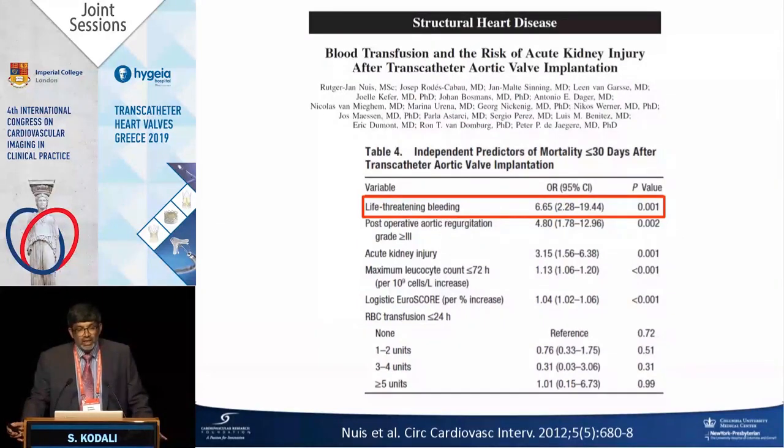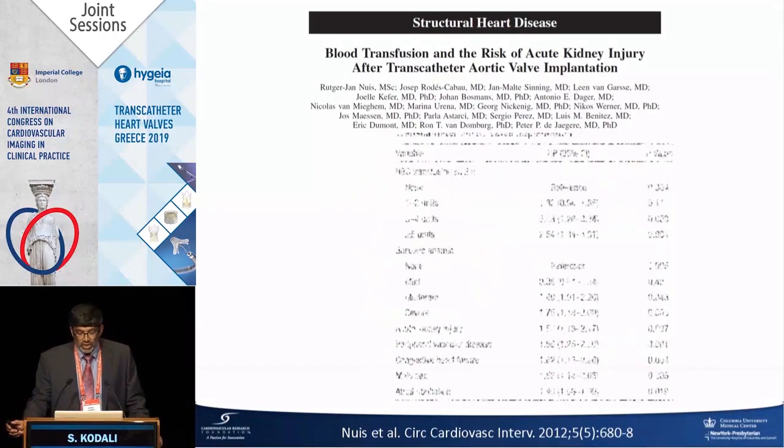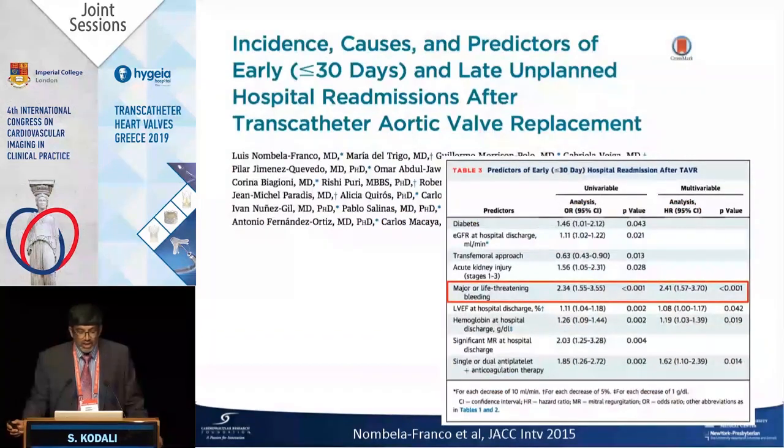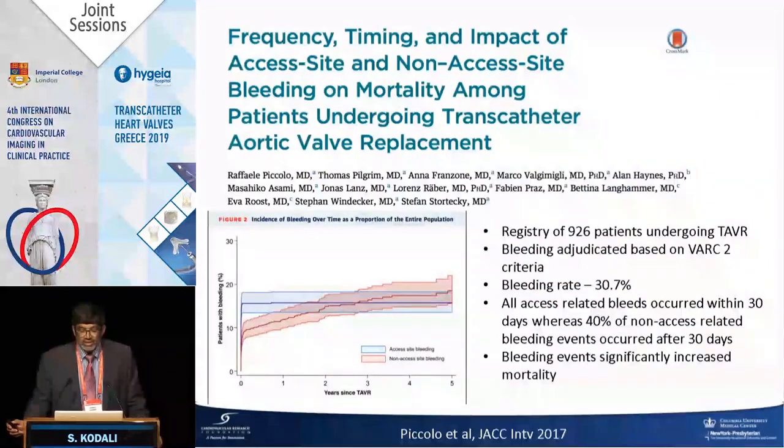And so, bleeding and vascular complications. Life-threatening bleeding is one of the biggest predictors of 30-day mortality. There are different analyses; this is just one. But getting transfused, and these are significant bleeds, you generally transfuse more than 3 units, especially over 5 units, it leads to higher mortality, and readmission and bad events. So bleeding and vascular complications lead to these events.